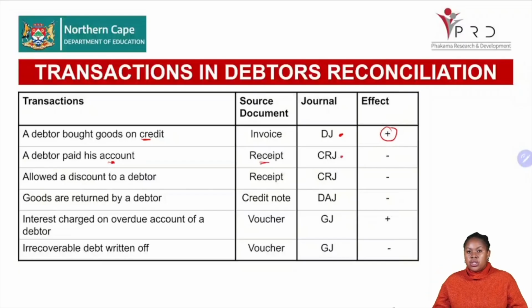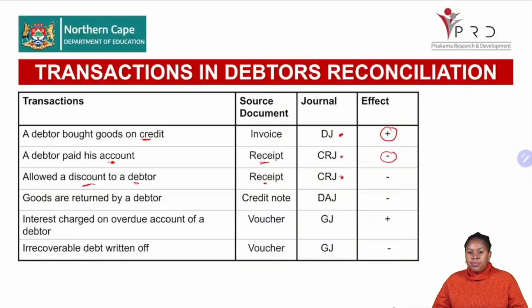Now, the big question, what is happening to the debt? Is the debt becoming less, or is the debt becoming more? When the debtor pays the money, then the debt is decreasing. Hence why this transaction is becoming a negative. All right. Then we allow a discount to a debtor. It's also a CRJ transaction. And then the source document will be a receipt.